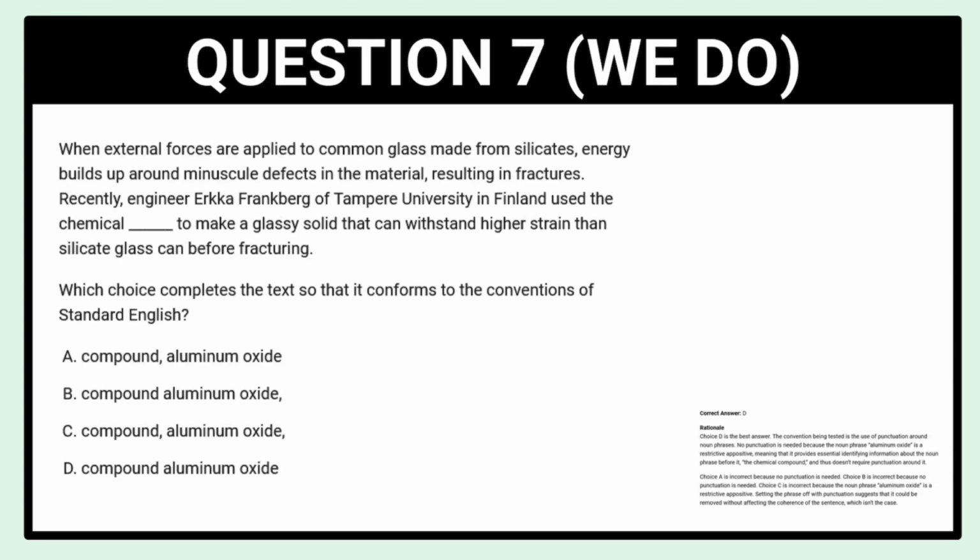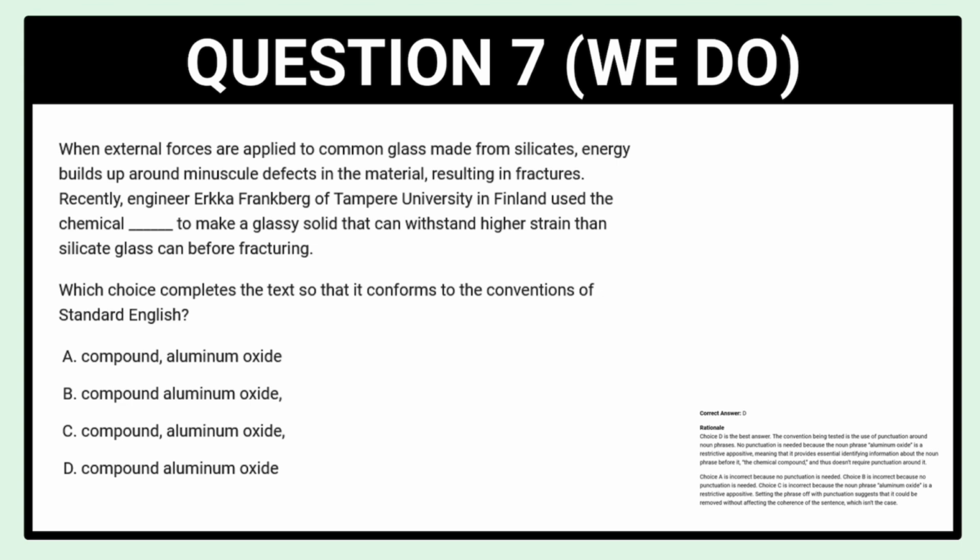Okay, moving on to our last question. It says, when external forces are applied to common glass made from silicates, energy builds up around minuscule defects in the material, resulting in fractures. Recently, engineer Erkka Frankberg of Tampere University in Finland used the chemical blank to make a glassy solid that can withstand higher strain than silicate glass can before fracturing. Again, in this case, we are given punctuation differences.